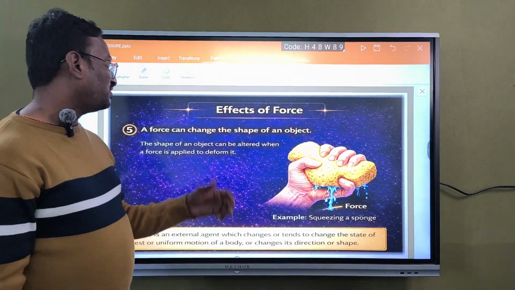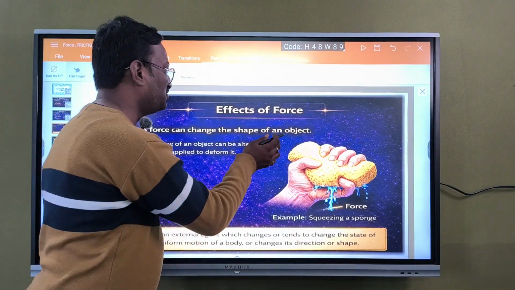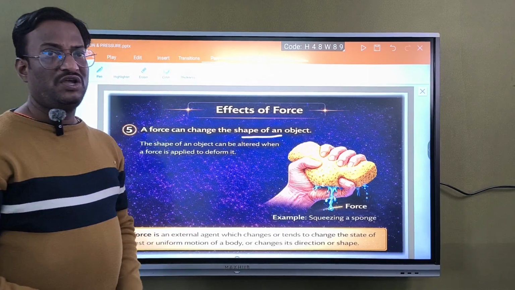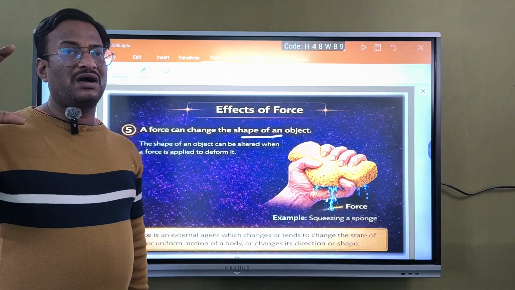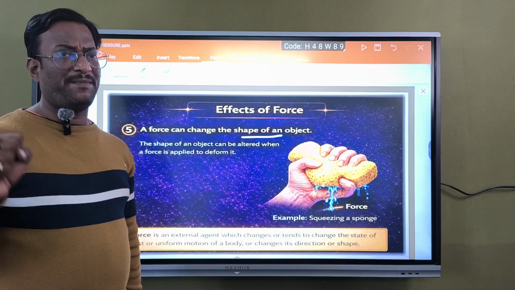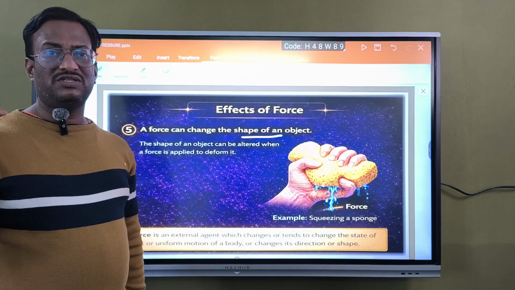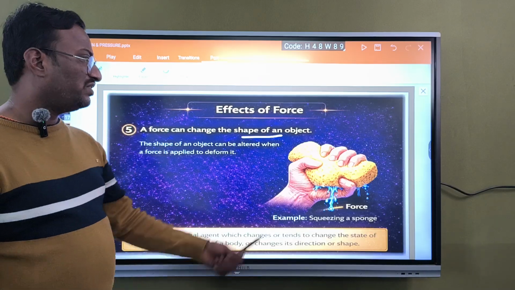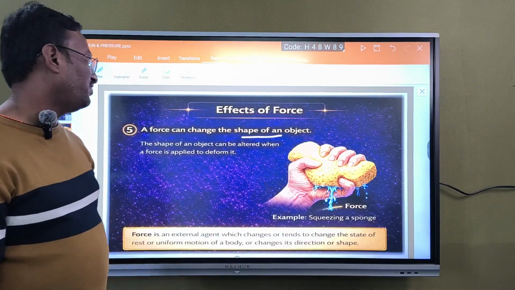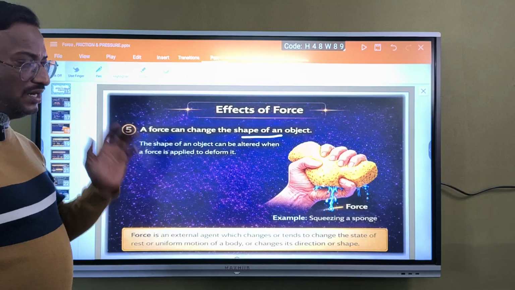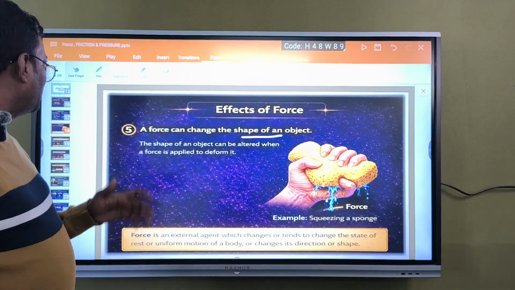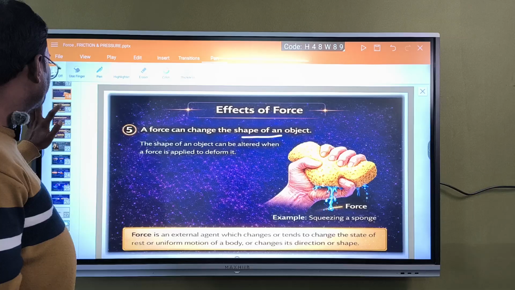Next one, a force can change the shape of an object. We can curl a paper, fold a paper, crush it, so that the shape of the paper gets changed. Even a sponge, whatsoever, an object can be altered. We can change the shape of an object.